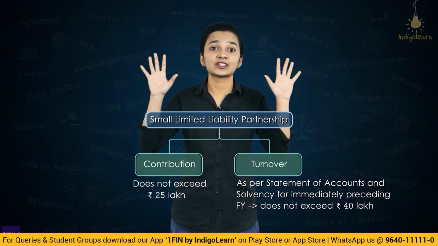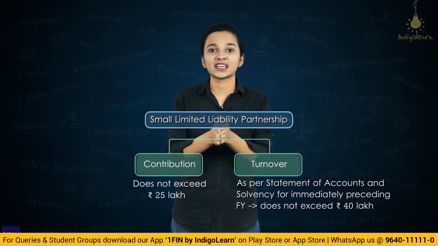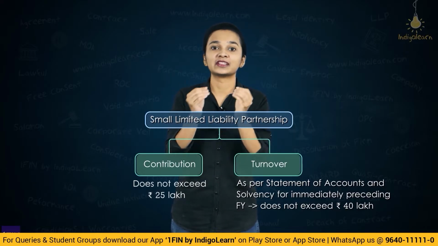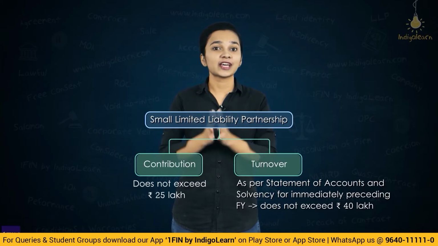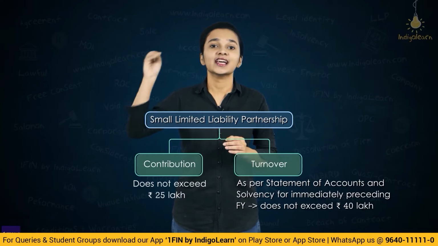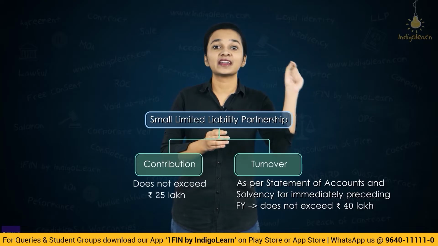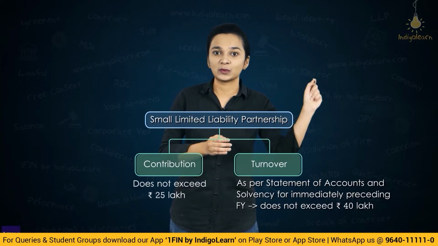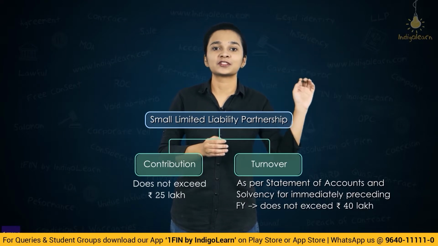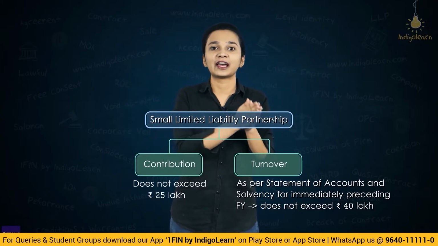So, if both these conditions are satisfied with respect to the contribution and with respect to the turnover, we say that LLP is a small LLP or it is a small limited liability partnership. So, which type of LLP will be referred to as a small LLP? An LLP where the contribution does not exceed rupees 25 lakhs and where the turnover as per the statement of accounts and solvency of the immediately preceding financial year does not exceed rupees 40 lakhs. Such LLP will be referred to as small limited liability partnership.